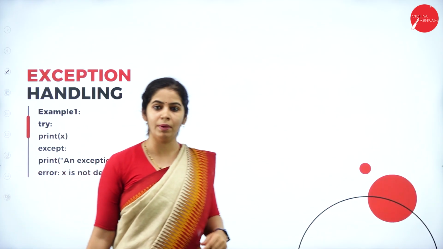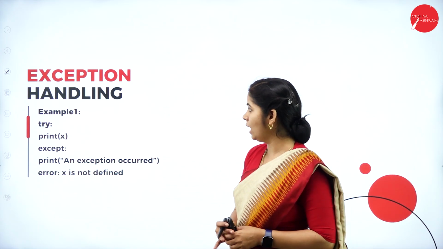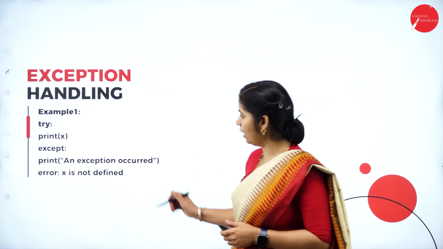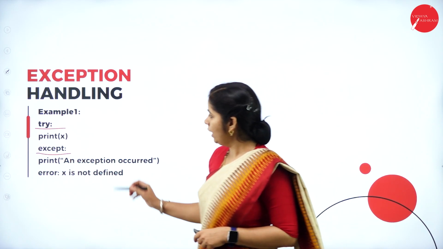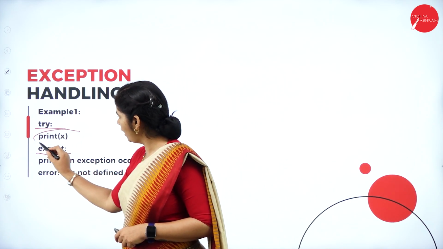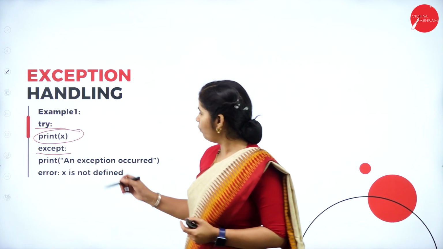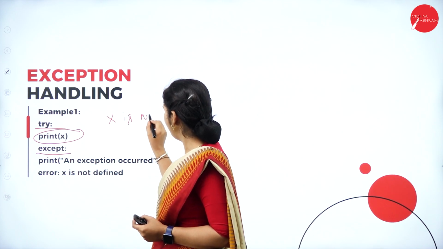These are all the main 4 keywords we use in Python for exception handling. Example of exception handling. Here we have a try block as well as an except block. In the try block, we are trying to print some variable, say x. The value of the x variable is not defined.